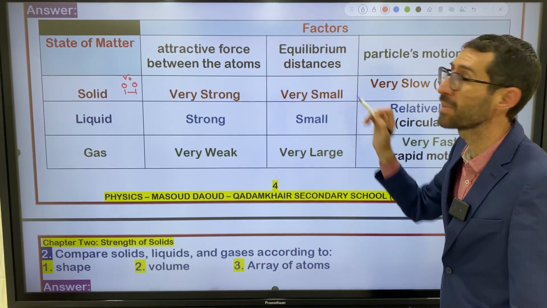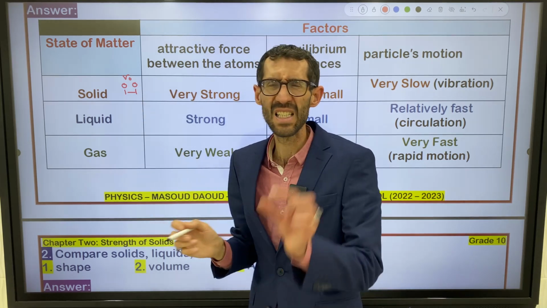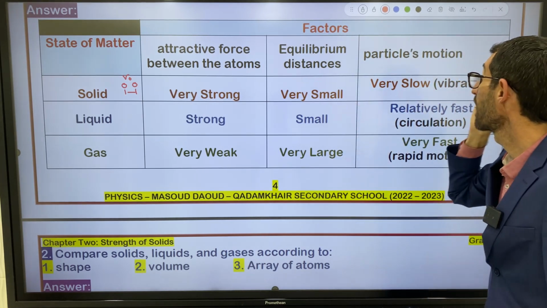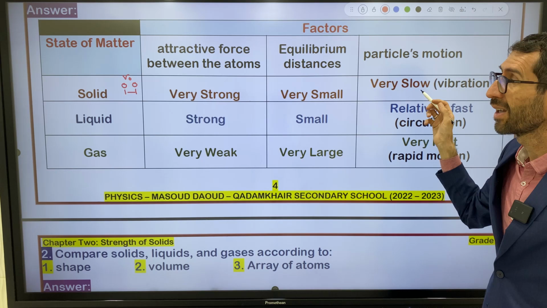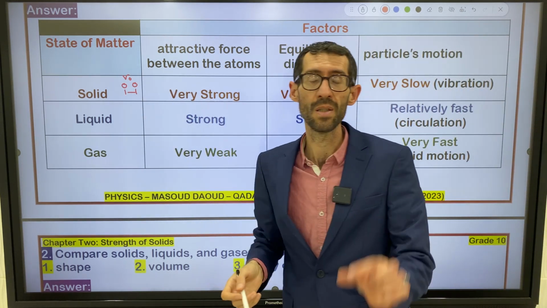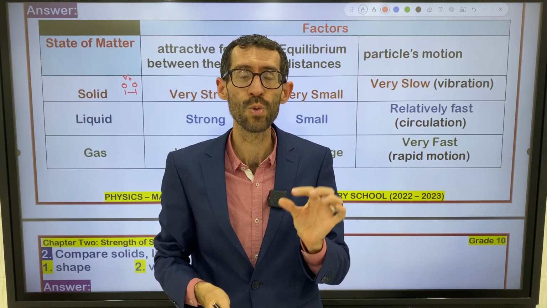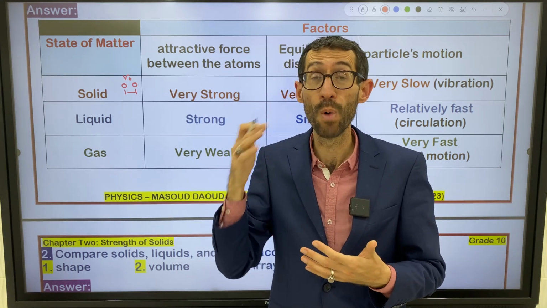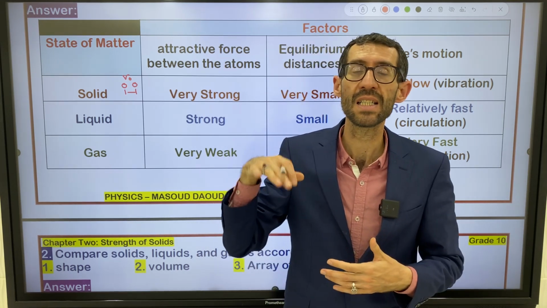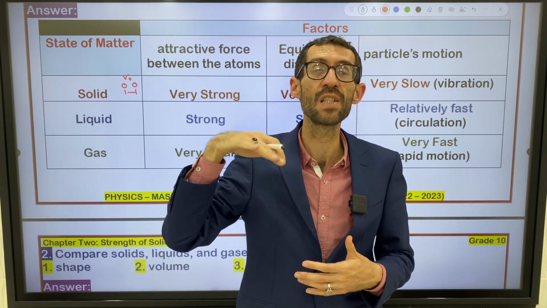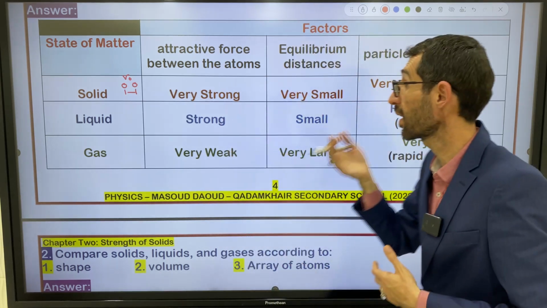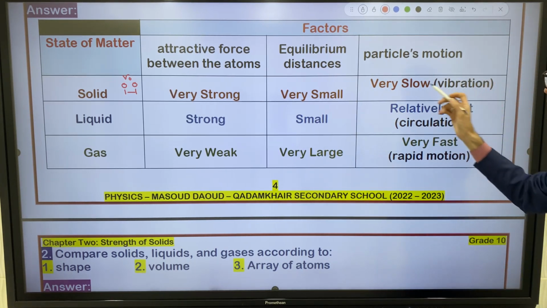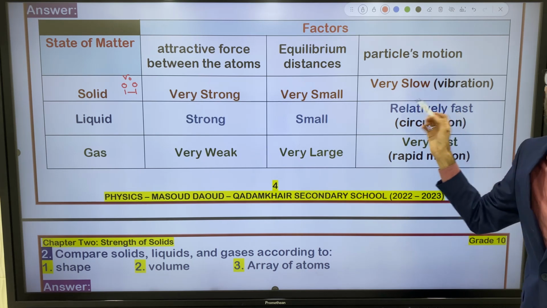What do you say about equilibrium distance? Equilibrium distance is very, very small. What do you say about particles' motion? Whenever you have this situation, the particles are very close to one another. That's why they are not allowed to move freely. They have motion, no problem, but they just jiggle. They just vibrate up and down. So they are not moving freely, and particles motion is very slow.